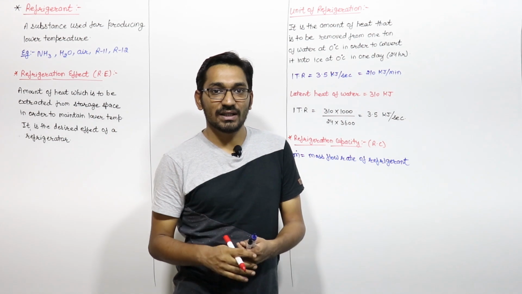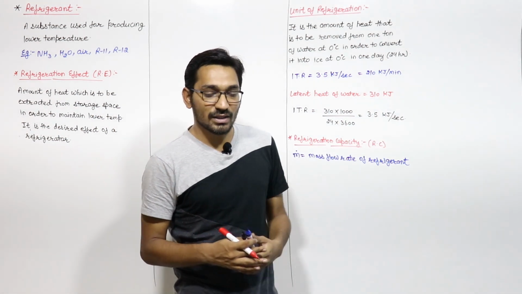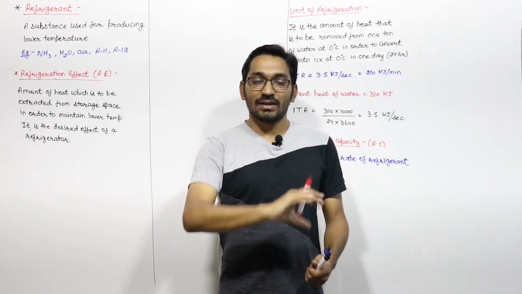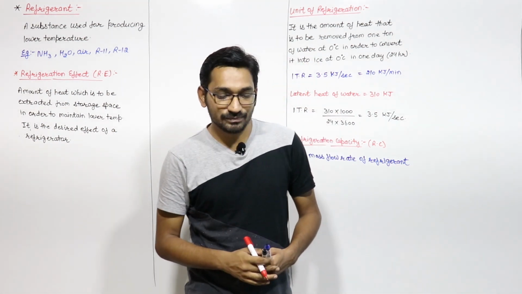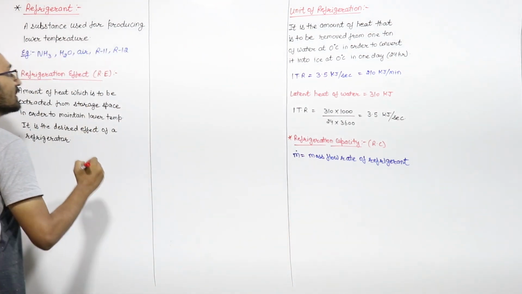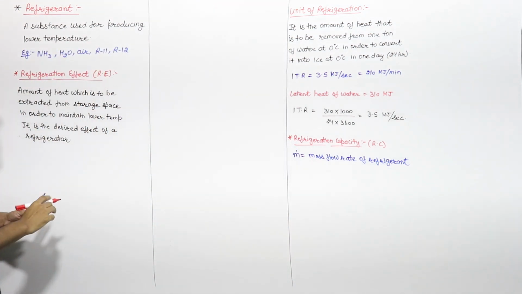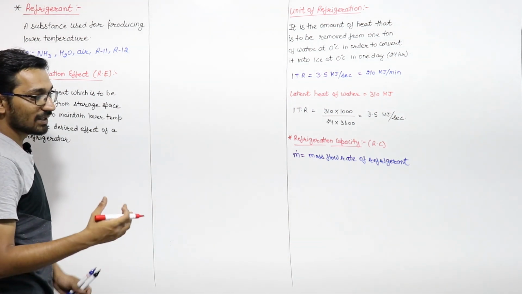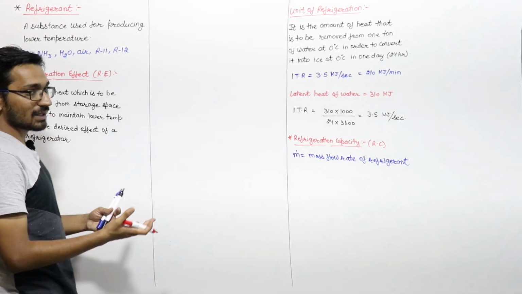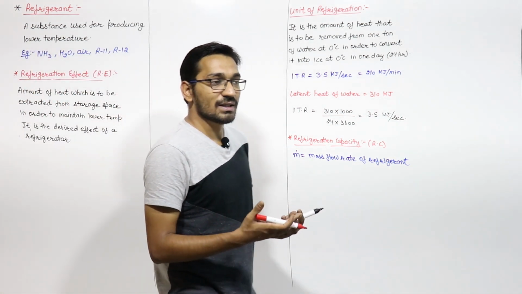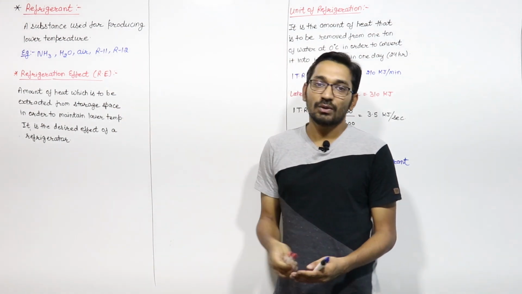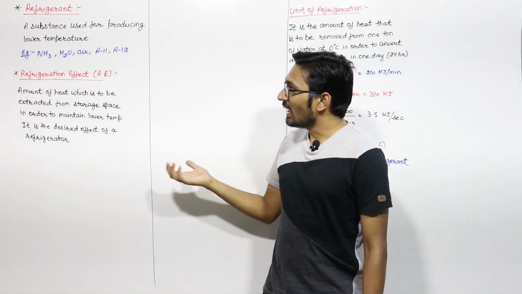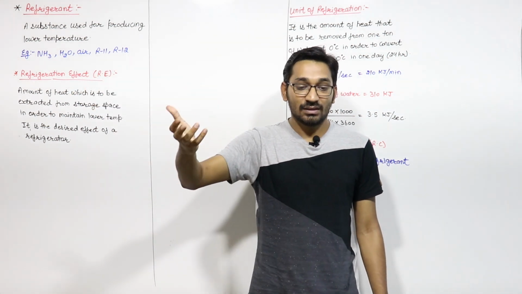In the refrigeration cycle, if you see in your domestic refrigerator, one gas is flowing through the refrigeration cycle. That gas is your refrigerant. So refrigerant is a substance which is used for producing lower temperature, or which is running in the refrigeration cycle. If we talk about vapor compression cycle, then some of the basic refrigerants like R11, R12 are used. If we talk about gas refrigeration system, some of the gases like ammonia gas or air are used